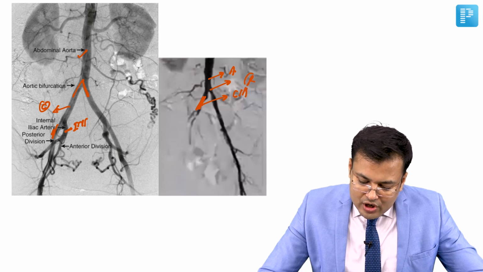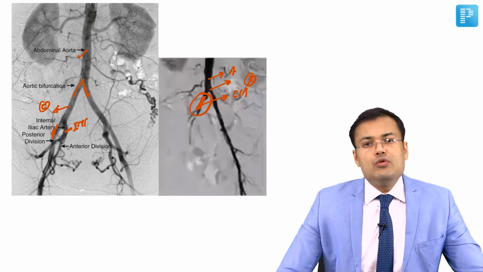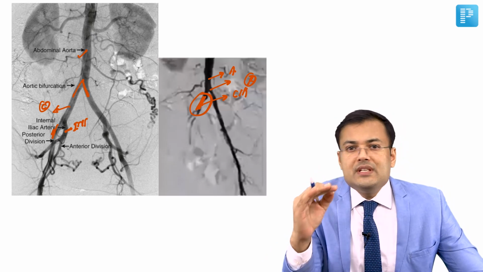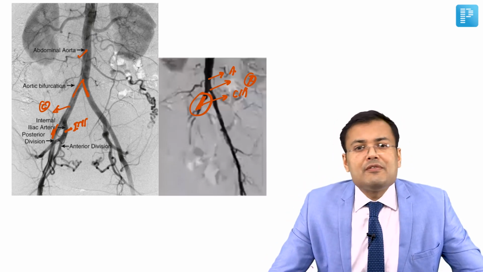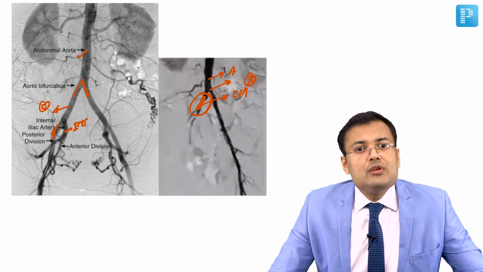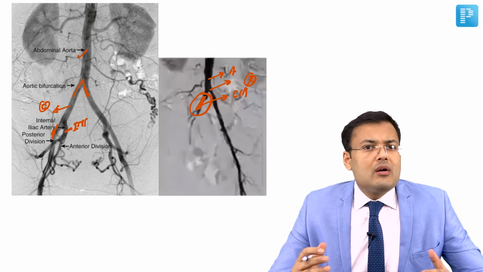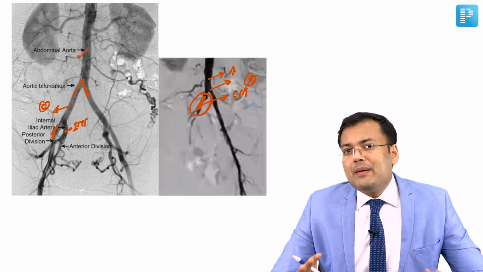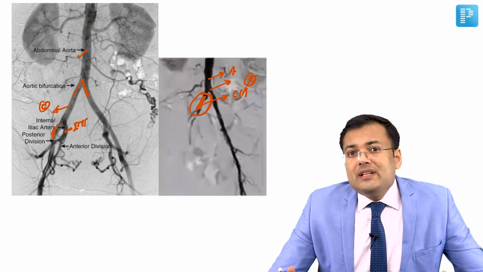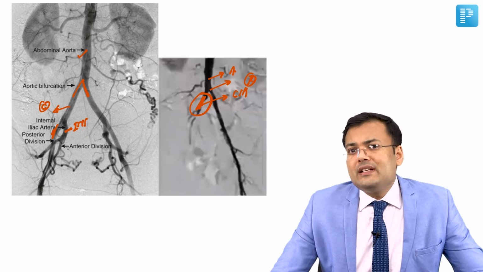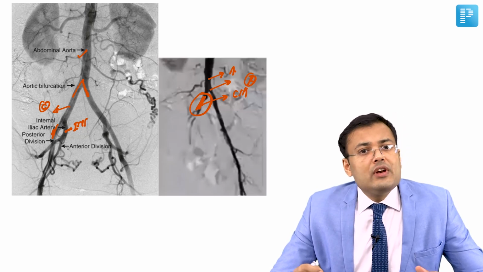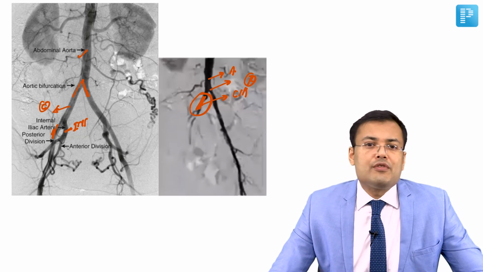So in the right common iliac artery, what happens? There is occlusion. So here we go for PTA with stenting because it's an intervention which is performed easily and it's going to save the limb. In which cases we go for bypass? Imagine if PTA is failed or it's not available. So if stenting facility is failed, it's not available, only in those cases we go for bypass.